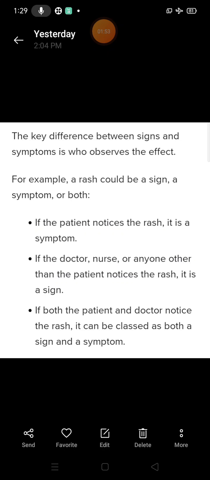If the doctor, nurse or anyone other than the patient notices the rash, it is a sign. If both the patient and doctor notice the rash, it can be classed as both a sign and a symptom.